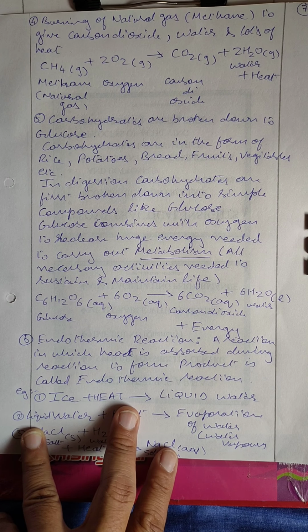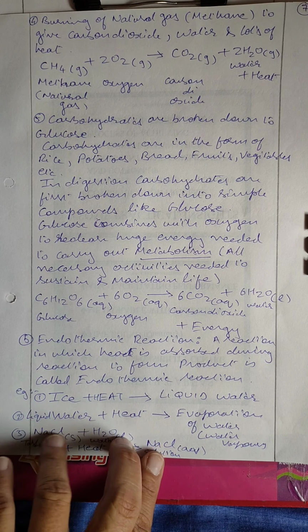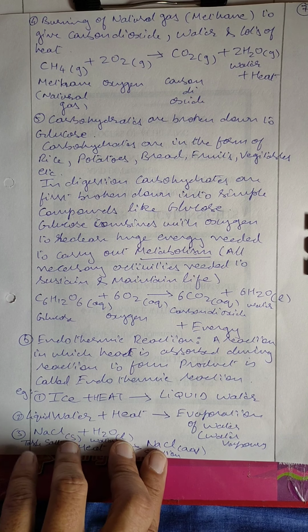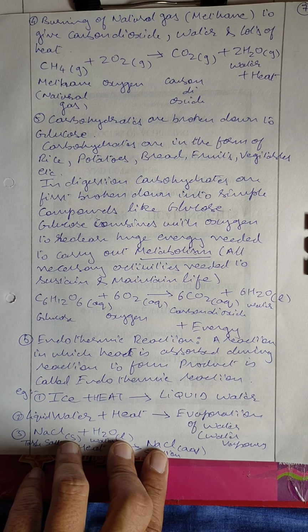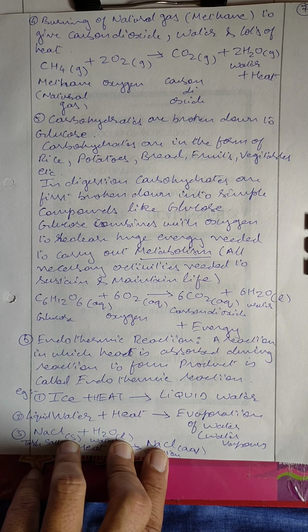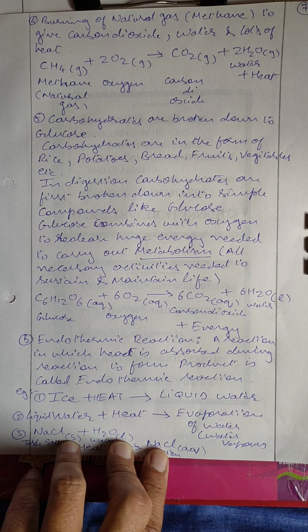In the first stage, these carbohydrates are broken down into simple compounds, and this simple compound is nothing but glucose. And in the second stage, the glucose is broken down to give you what? Energy. And this energy is what we are using for respiration, for digestion, for maintaining our body temperature, for our activities, everything. And this is nothing but metabolism.